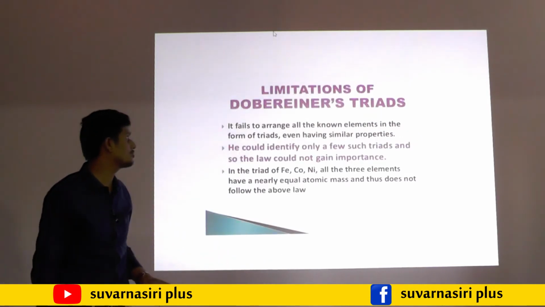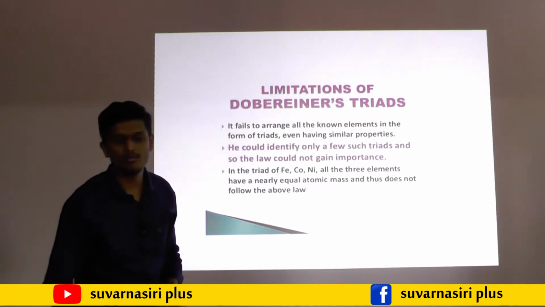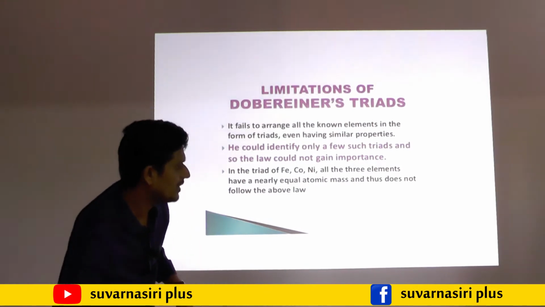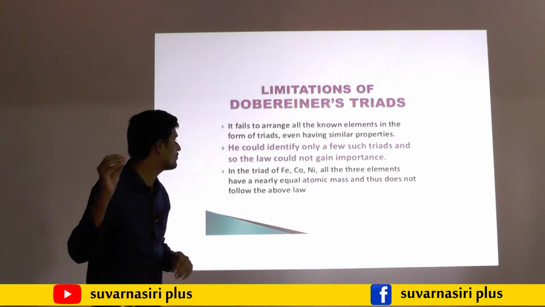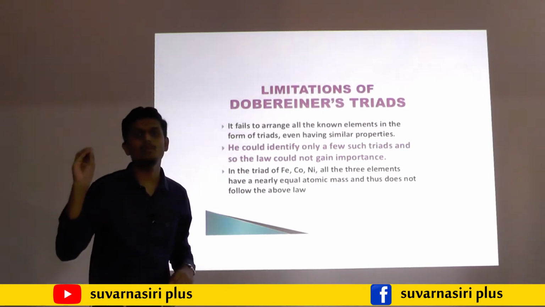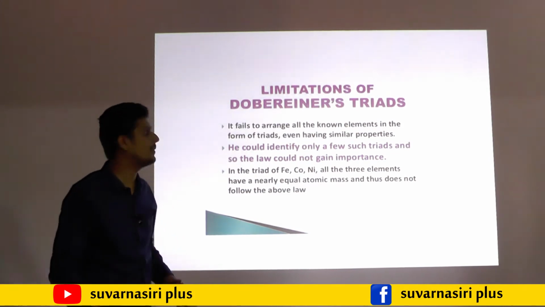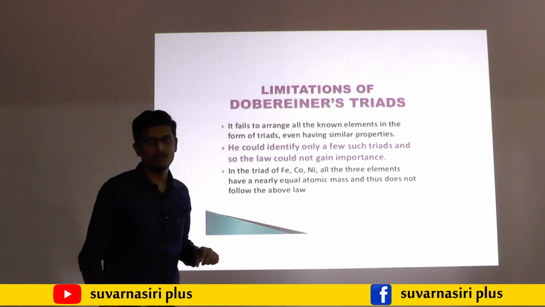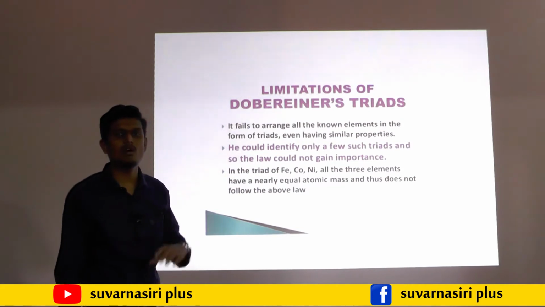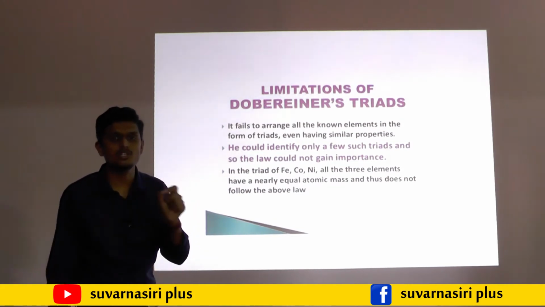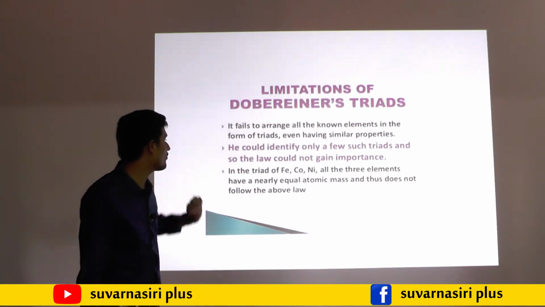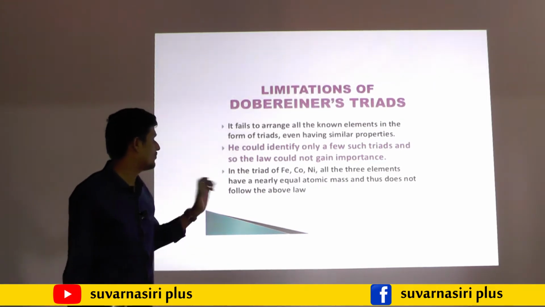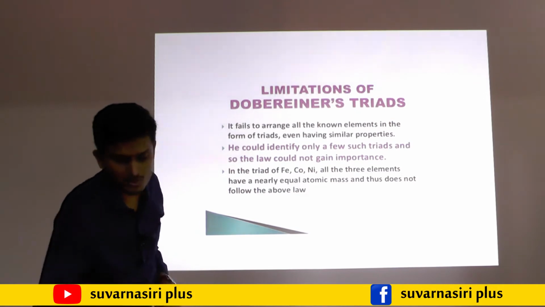Then why did Dobereiner's law of triads fail? At that time, the known elements were more than 56. He was unable to arrange all the known elements in the triad manner. That is the first drawback, and that's why Dobereiner's law of triads completely failed.